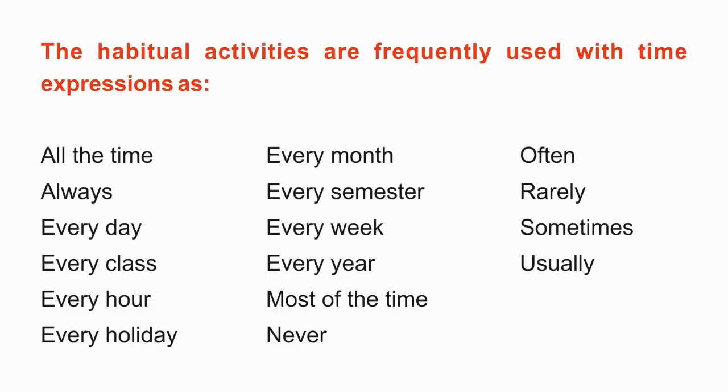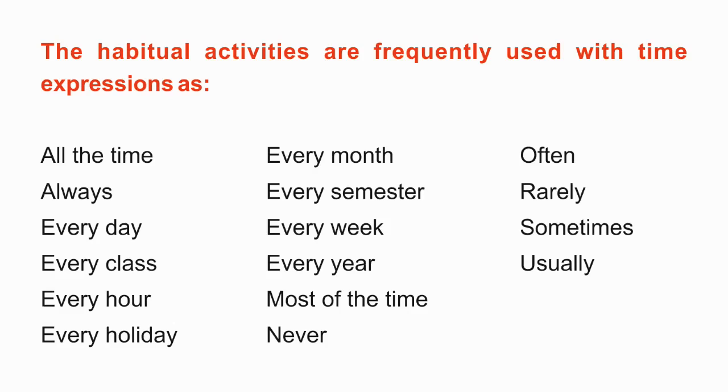Let's now see how simple present tense is used to express what? It actually is used to express habits. Habits means the action that takes place regularly or repeatedly. For example, I get up at 6 o'clock, which means I always get up at 6 o'clock.